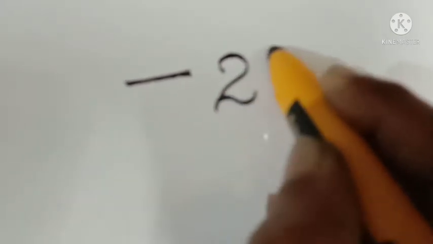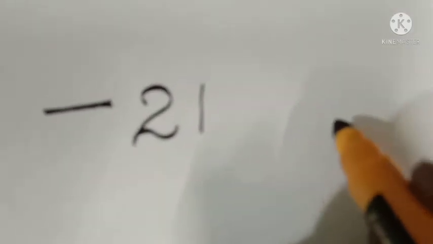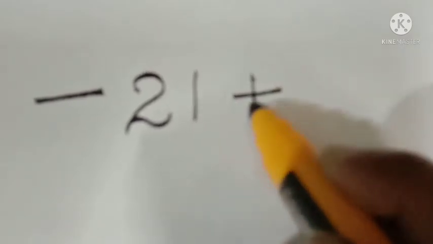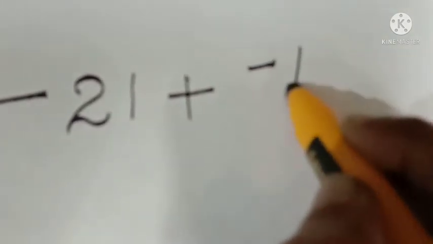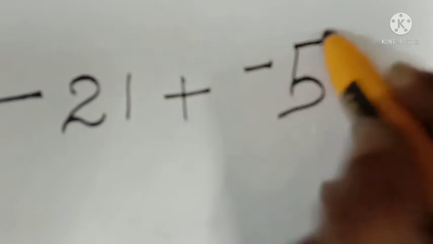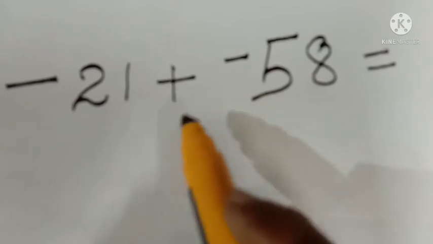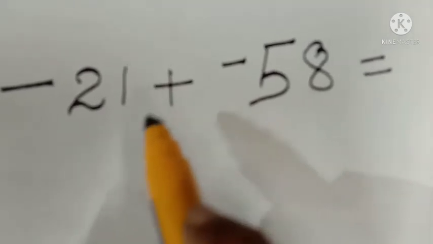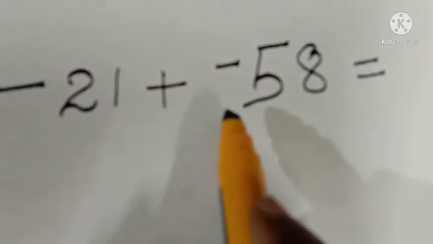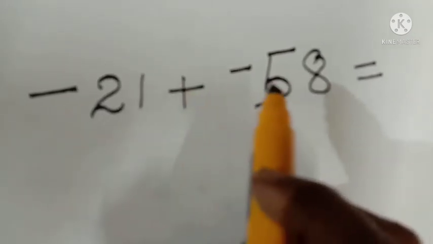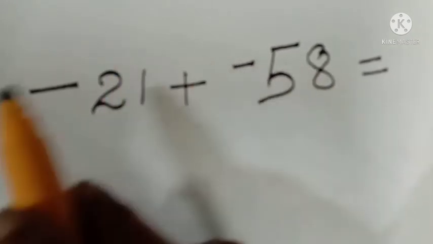Okay, now next, see this number. Yes, this is negative, right? Negative 21 plus negative 58. Look here, in the middle there is a plus sign. That means we have to add these two numbers. Let's look at these integers. Both are negative.